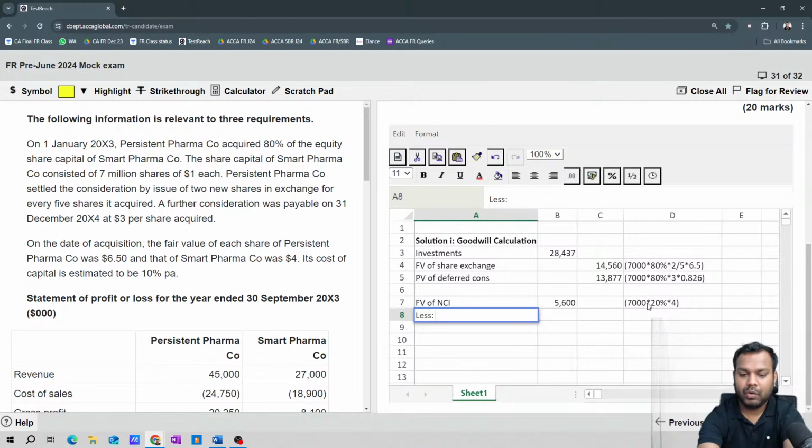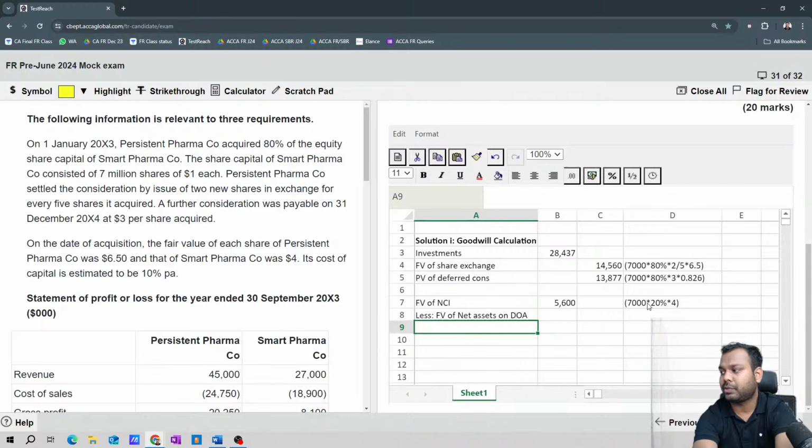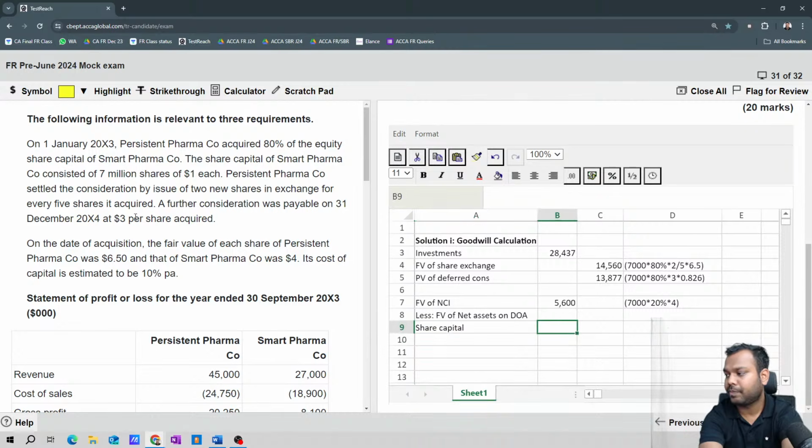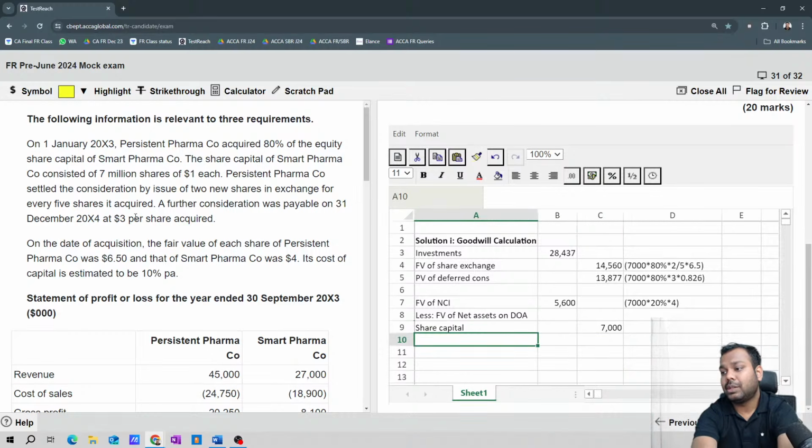Less: what is the fair value of net assets on date of acquisition? So let's write it here. First, share capital. Share capital of the subsidiary is 7,000.